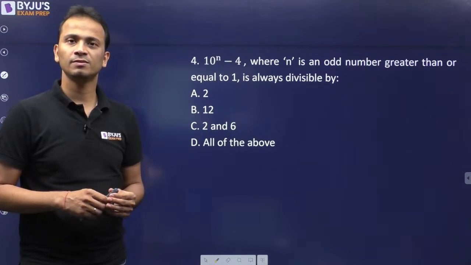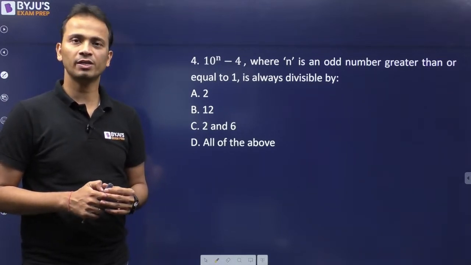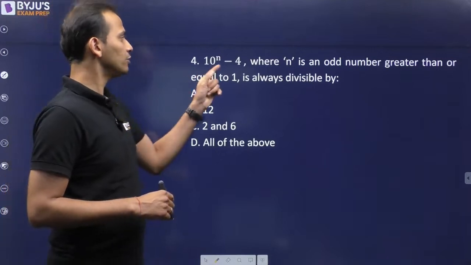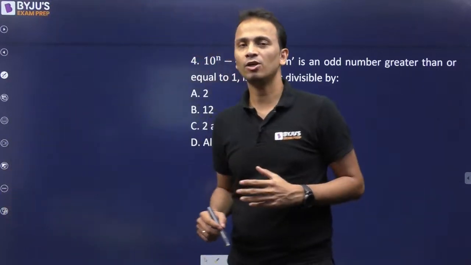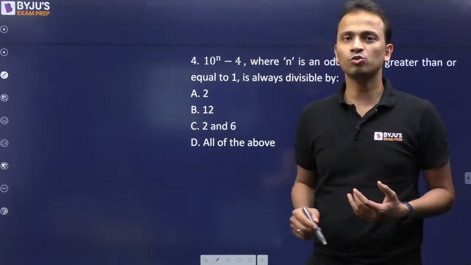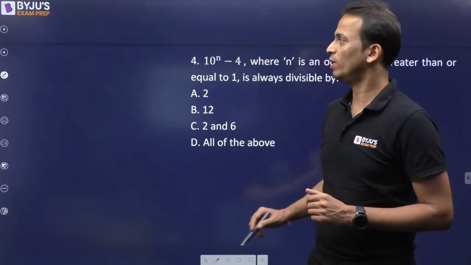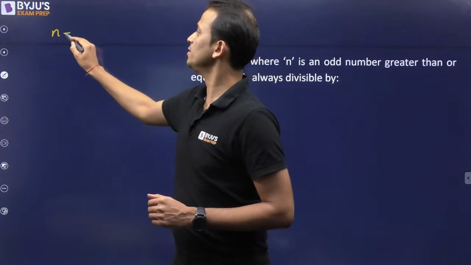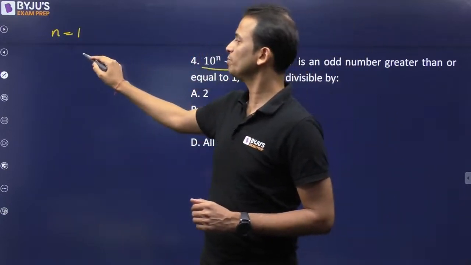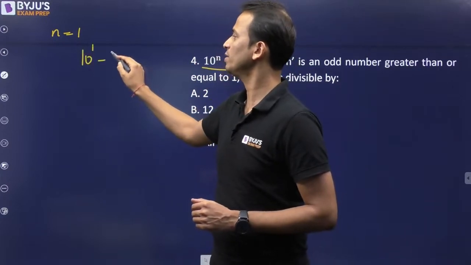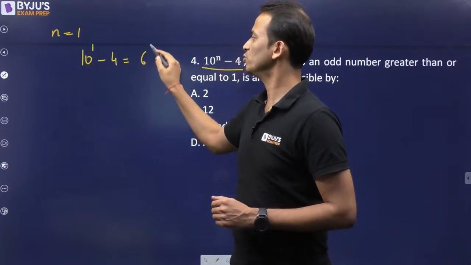Alright. So some of you have already given a correct answer. Now 10 raised to the power n minus 4. N is any odd number greater than or equal to 1. So the smallest value that n can take will be 1. So when n is equal to 1, the value of 10 raised to the power 1 minus 4 is equal to 6.